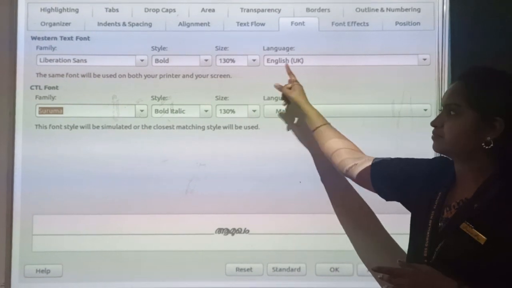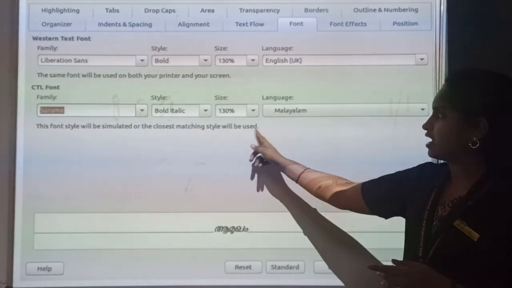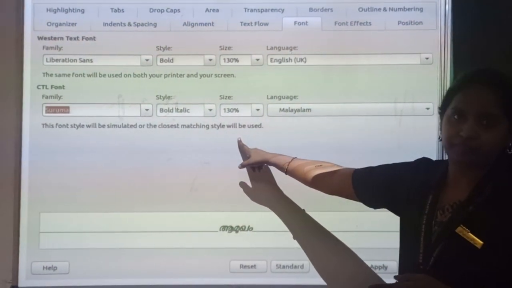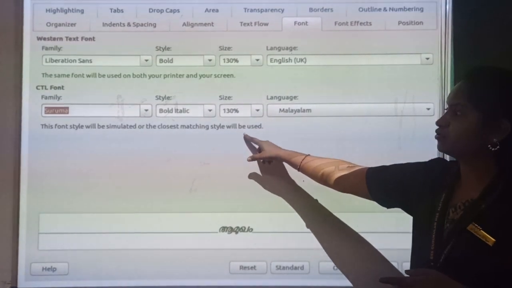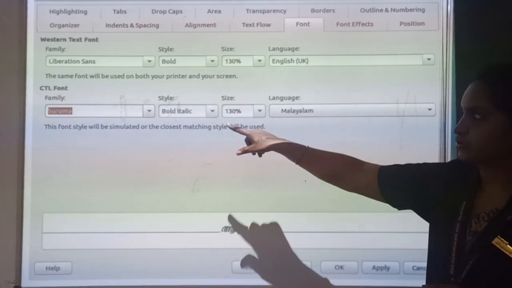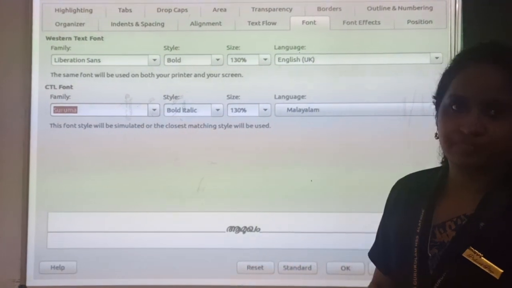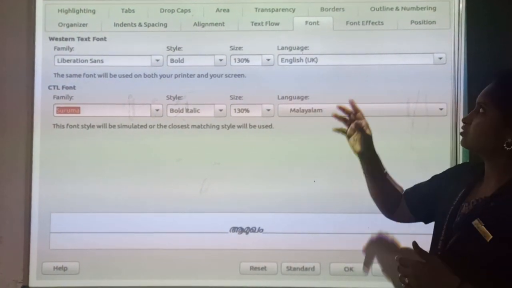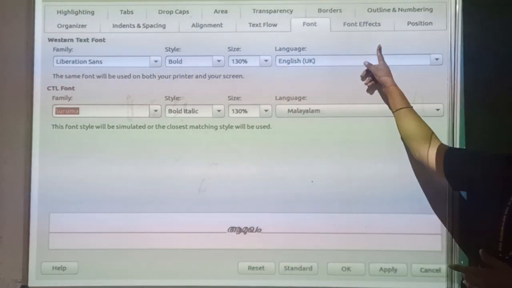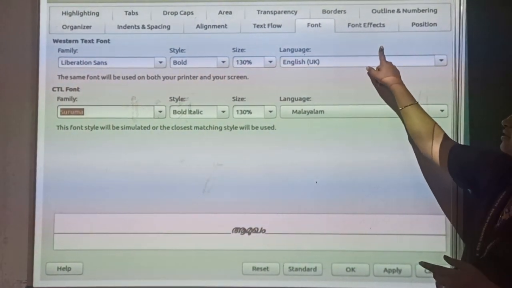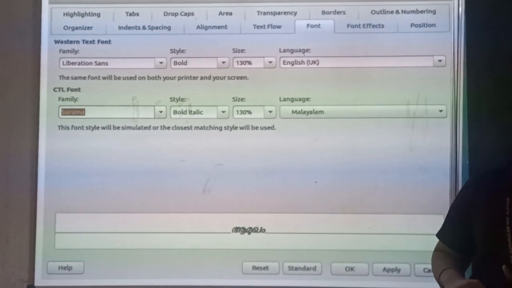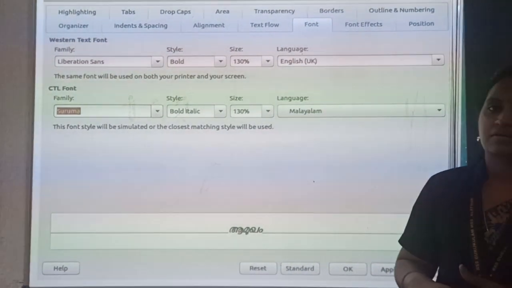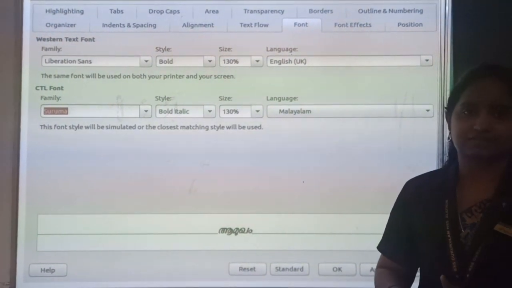If you need to apply it to Malayalam documents, you can use this CTL font, or else you can use this common font. If you need to change the font colors and any styles, shadow effects or anything, you can use this font effects. That will be shown in our practical video following this.